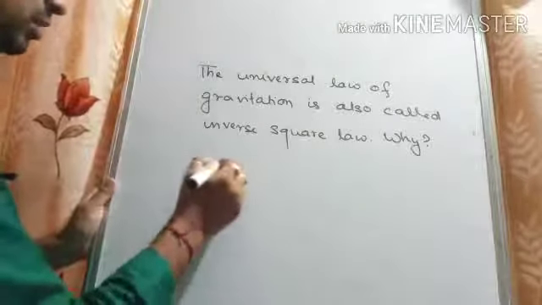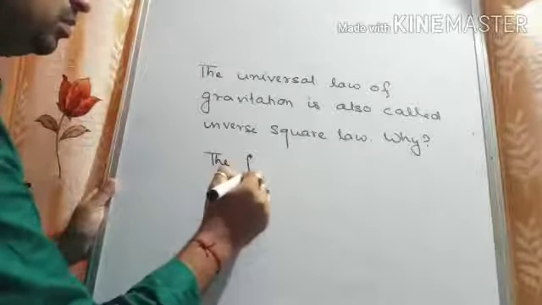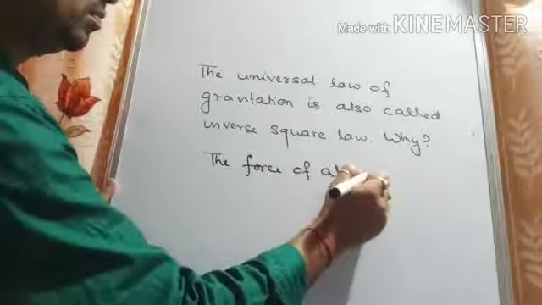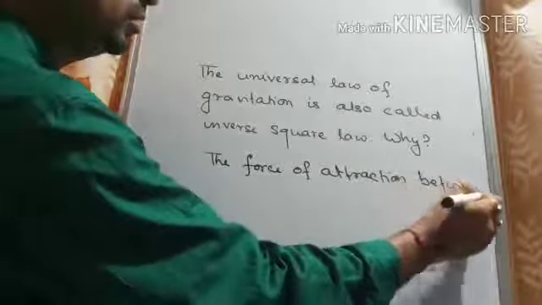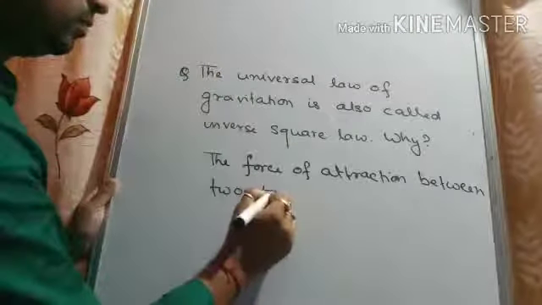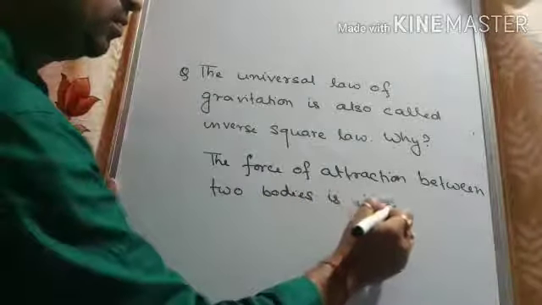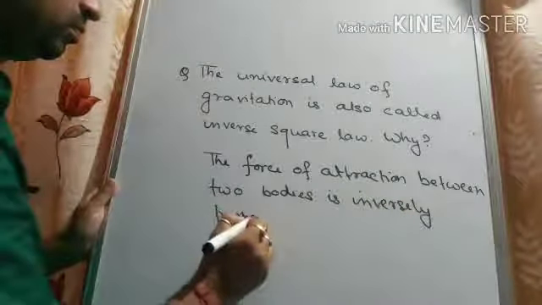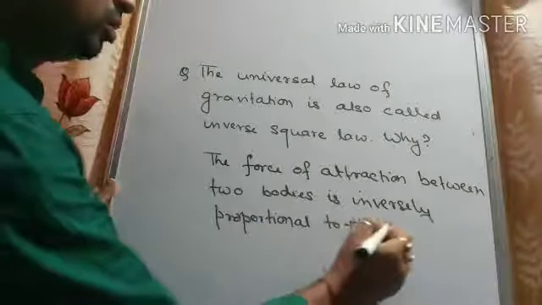So you can write it that the force of attraction between two bodies is inversely proportional to the square of their separation.